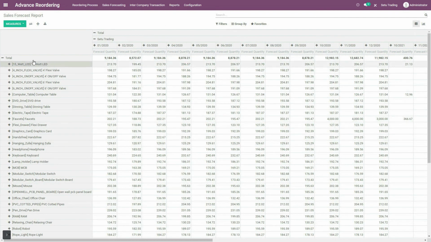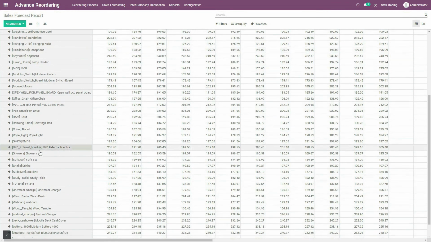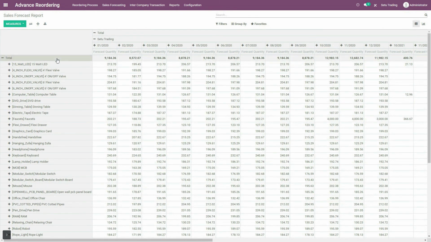So here you can see the list of products for which forecast quantity was calculated, and for every month the forecast quantity is displayed. Such analytical reports will help you to compare, for example, for this LED, in January of the year 2020, the forecast quantity, that is the sales of this product, can be 213, whereas it is reduced in the month of February.